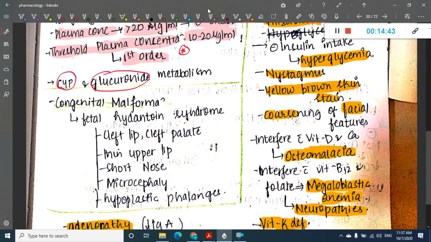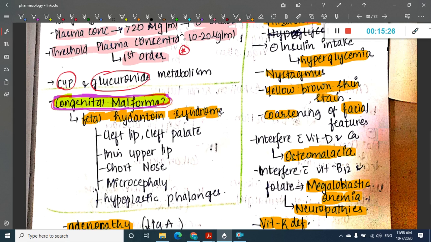Now, what about the congenital malformations? These are very important. So what are you going to see in these congenital malformations? When phenytoin is given to a pregnant woman, there is an increased chance of the fetus developing a condition called fetal hydantoin syndrome.